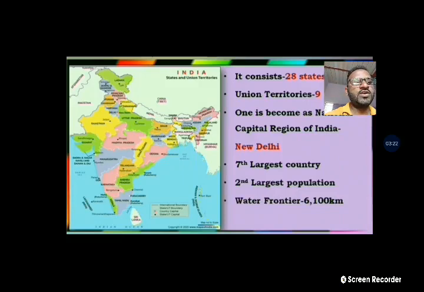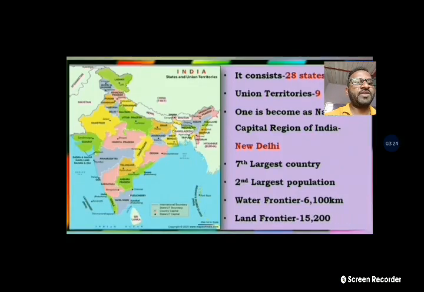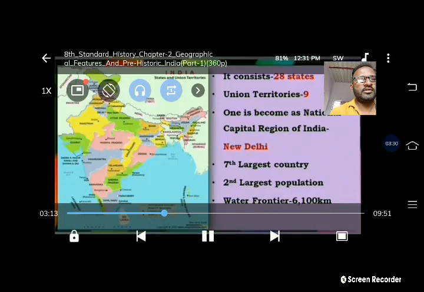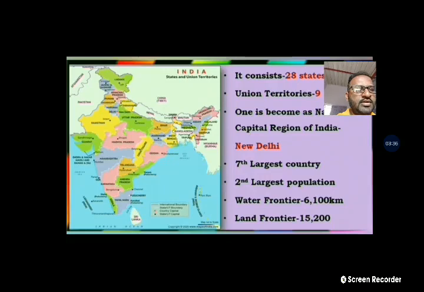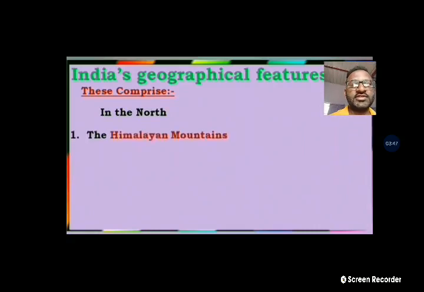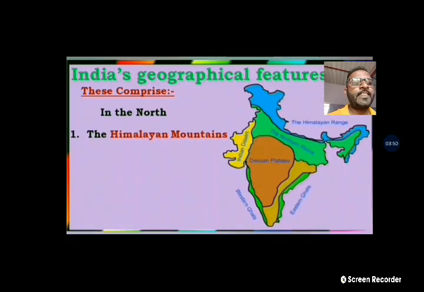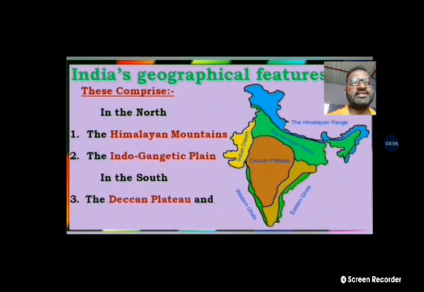Water frontier is 6,100 kilometers, and land frontier is 15,200 kilometers. And India's geographical features comprise in the north the Himalayan mountains. So look at the map. The Indo-Gangetic plain. In the south, the Deccan Plateau and the coastal region. These are the main features.